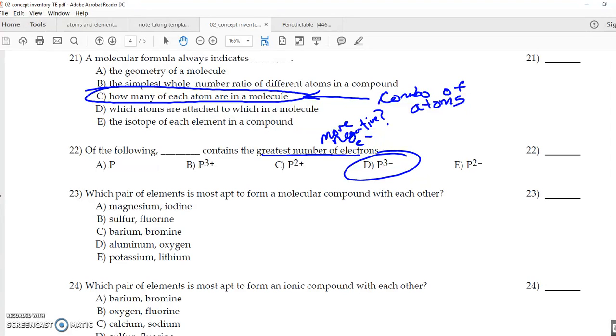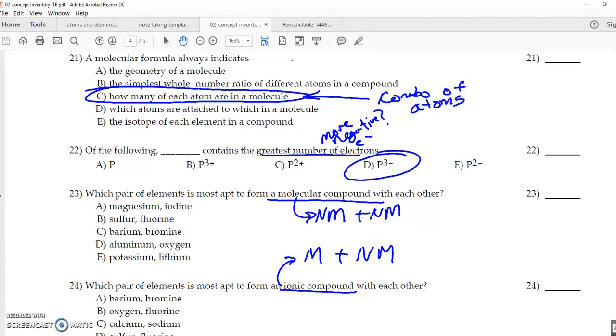Which pair of elements is most apt to form a molecular compound with each other? Keyword molecular compound. Molecular refers to a bond between nonmetals and nonmetals. They make molecules. Ionic compounds refer to a metal bonding to a non-metal. We'll talk more about this later on in the next couple of weeks, but I want to throw this at you. Molecular compound, non-metal and non-metal. So which ones of these are non-metals?